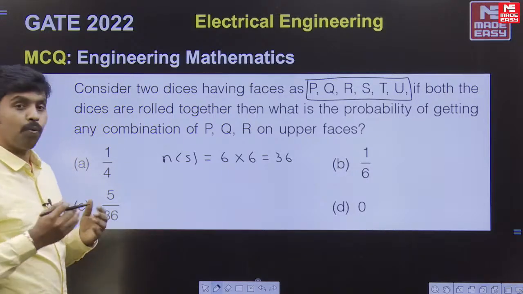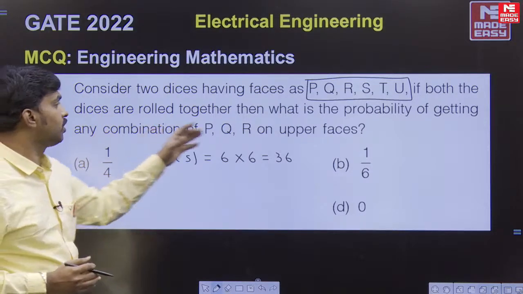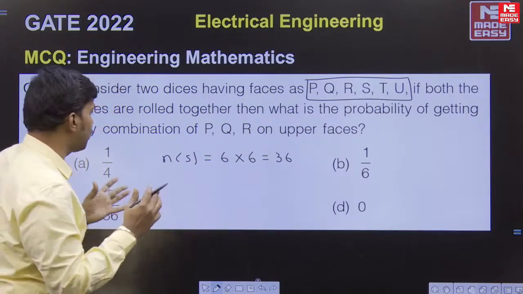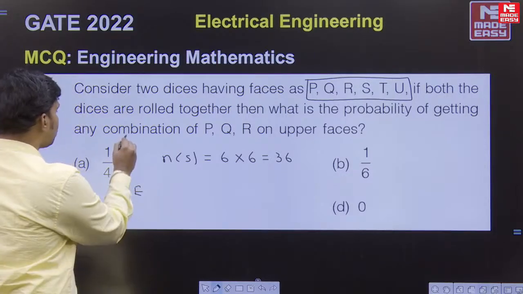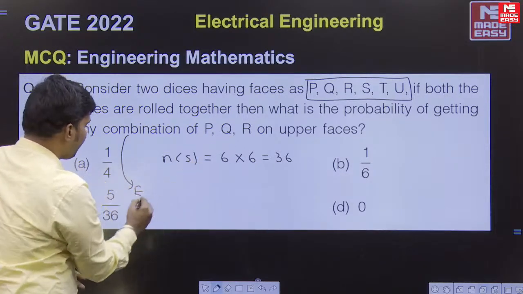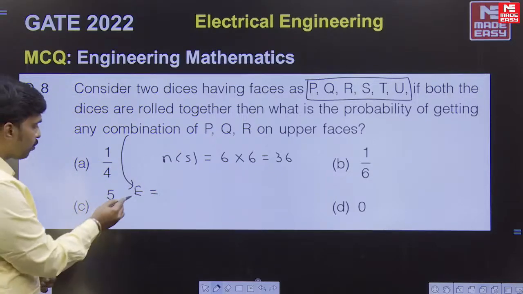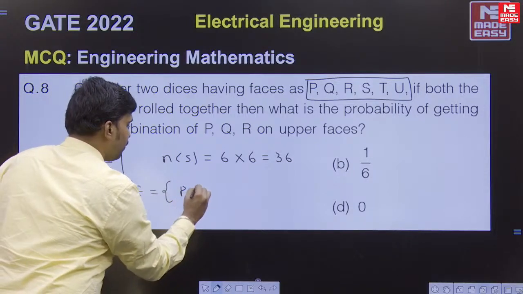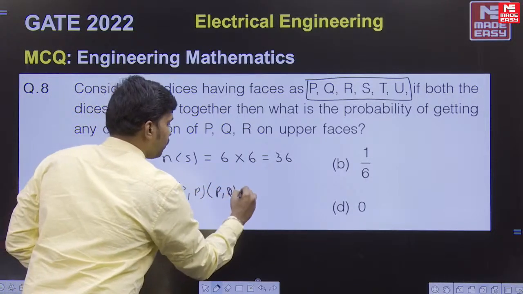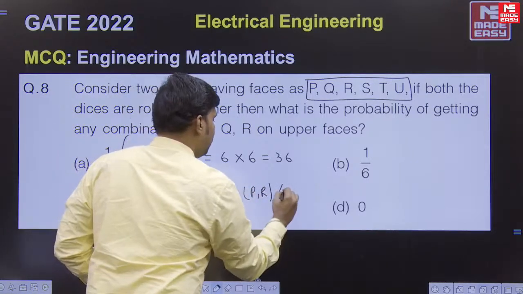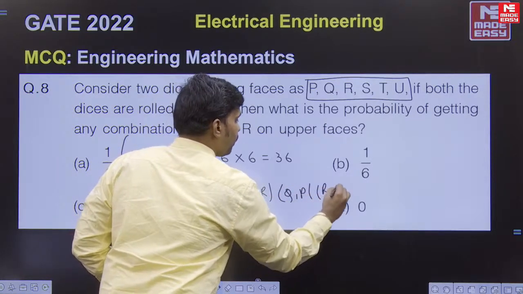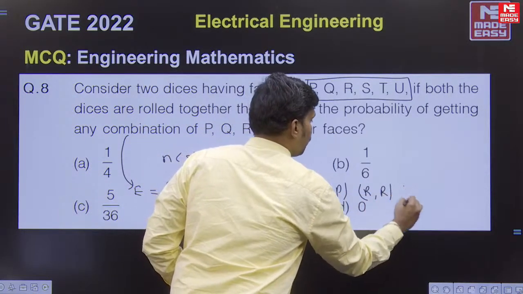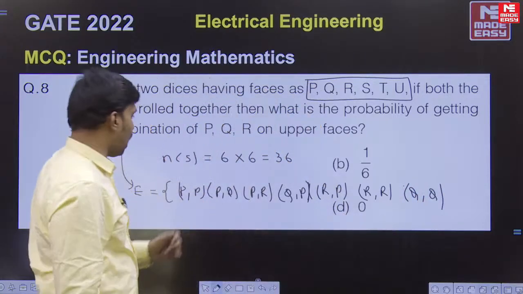So in these cases, what are the favorable outcomes of this event, in which we get any combination of P, Q, R? Suppose E is the event of the combination of P, Q, R. So I can write it here: PP, PQ, PR, QP, RP, RR, QQ, and RQ.